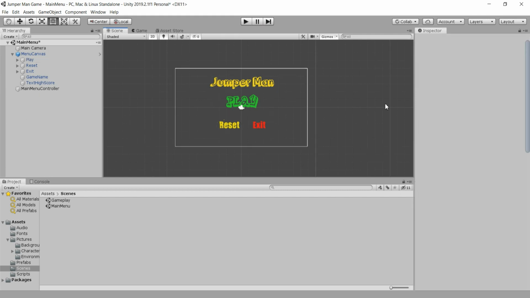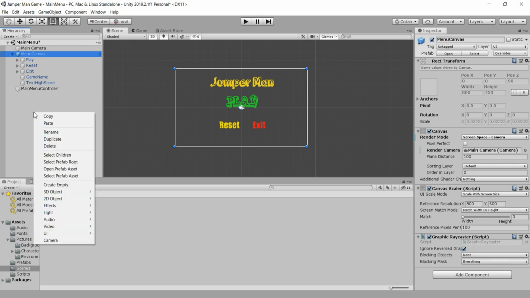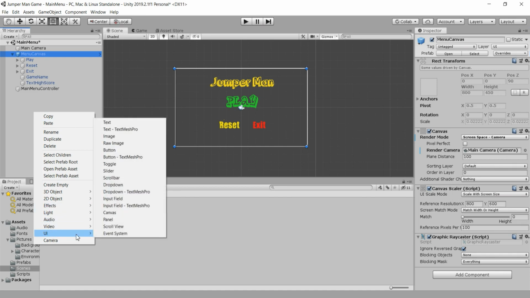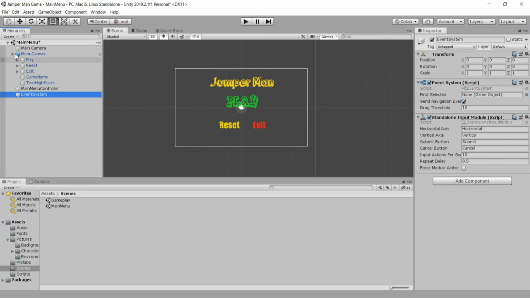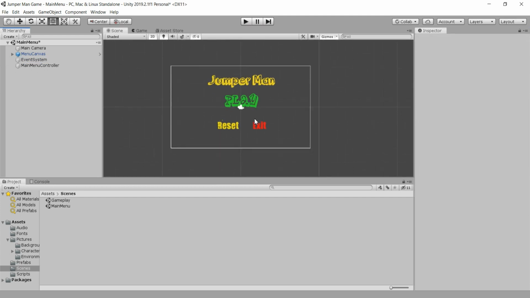And guys, I found what the problem is. We created the main menu canvas, we imported that canvas, but we didn't import the event system here in the hierarchy. So I will go here, right click, go to the UI and search for the event system, which is here at the bottom. So every canvas actually needs to have this event system near it, because our canvas cannot work without this event system. So that is one simple rule in game development. So now I hope everything will work.